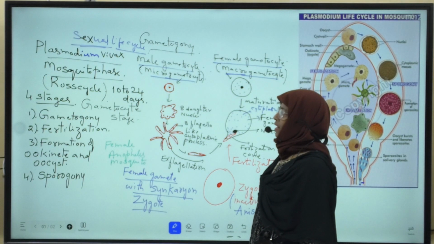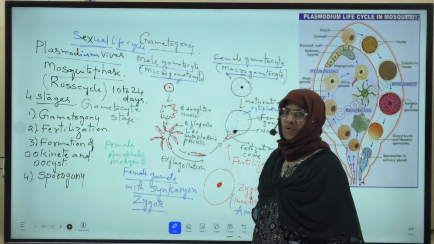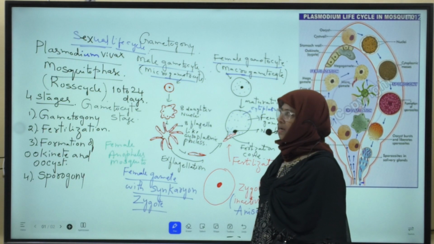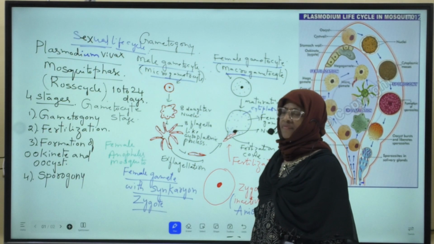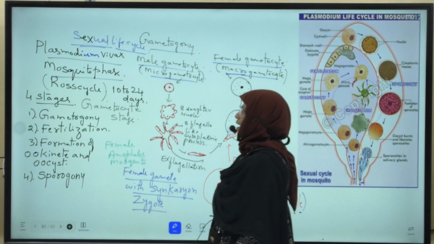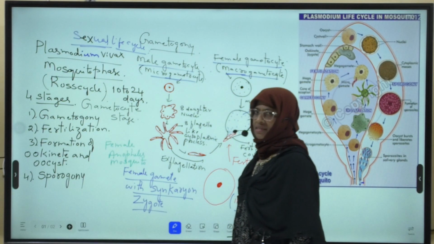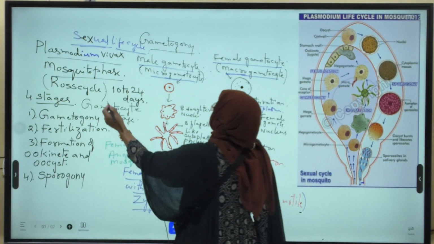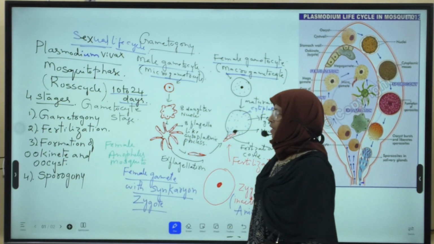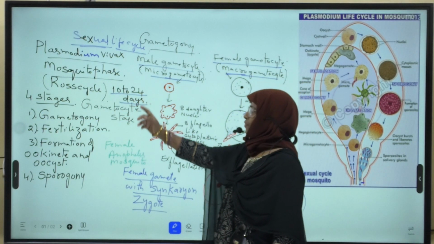Today we are going to discuss the sexual life cycle in mosquito, discovered by Ronald Ross, and so it is called Ross cycle. The duration of this cycle is 10 to 24 days.